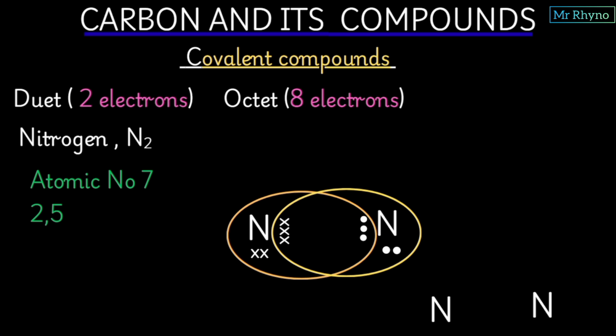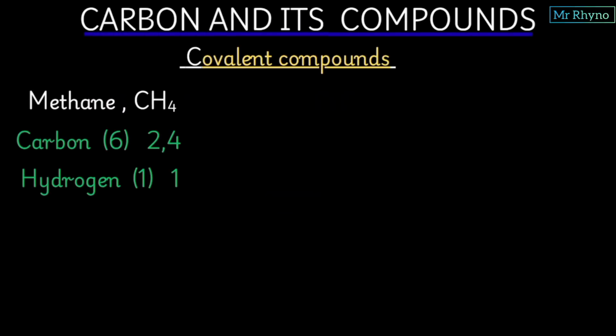If we draw a dot diagram, you notice that here we have 3 pairs, so we shall have 3 bonds, or what we call a triple bond. Next, let's look at methane.